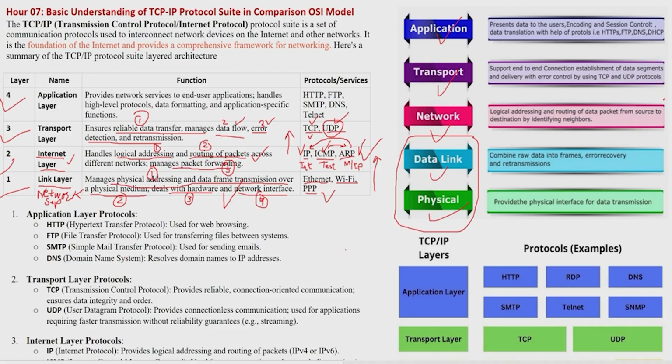These are the two most important protocols, but for data flow control and error detection there are multiple other protocols, and going deep into them would need another separate hour.